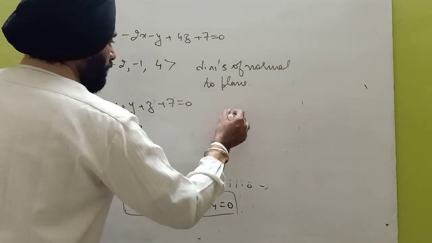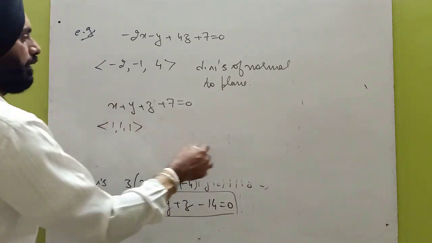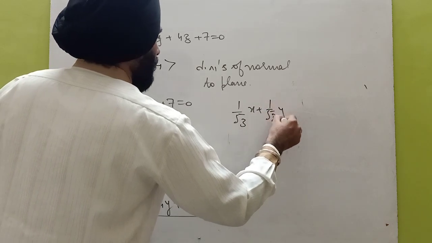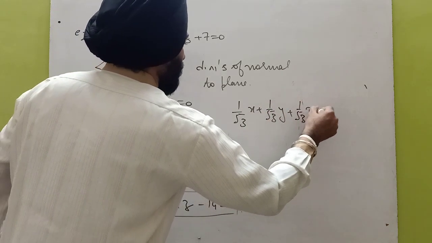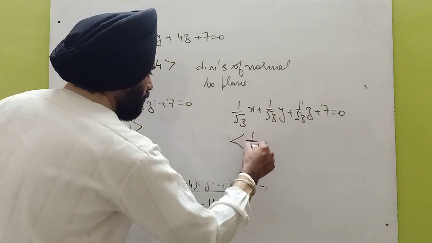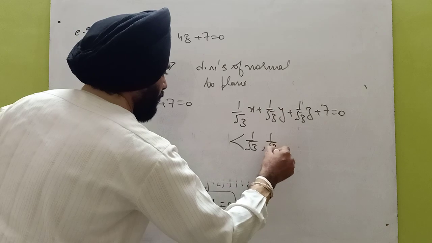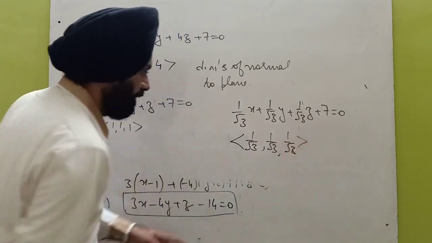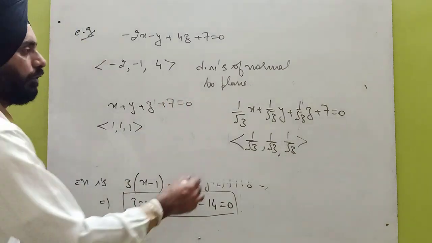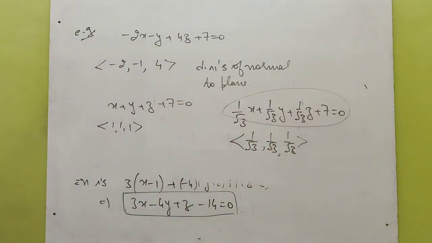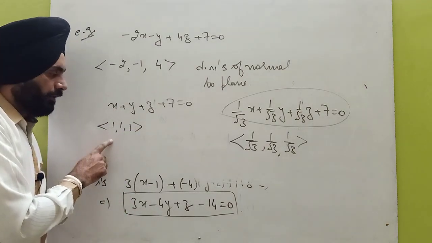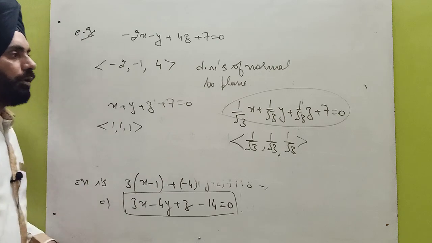So what happens when the direction cosines are there? Suppose that this plane is (1 by root 3)x plus (1 by root 3)y plus (1 by root 3)z plus, let us take 7, equal to 0. Now the coefficients are 1 by root 3, 1 by root 3 and 1 by root 3. These are the direction cosines, these are the direction numbers. So this is also the equation of the plane. So in this way we can find the direction numbers from the equation of the plane, and those are the direction numbers of the normal to the plane.